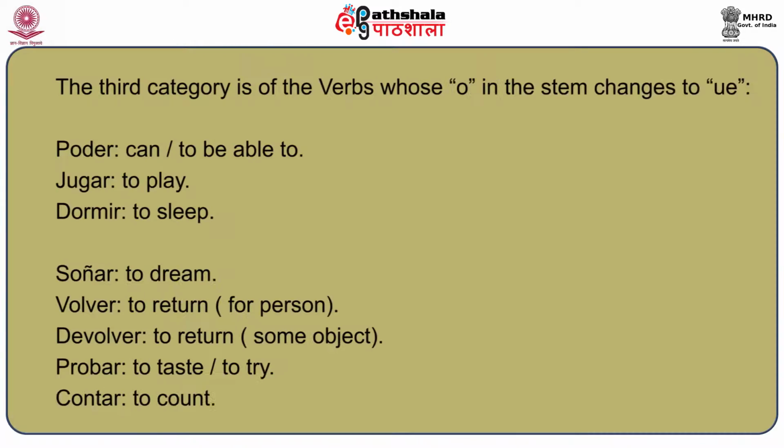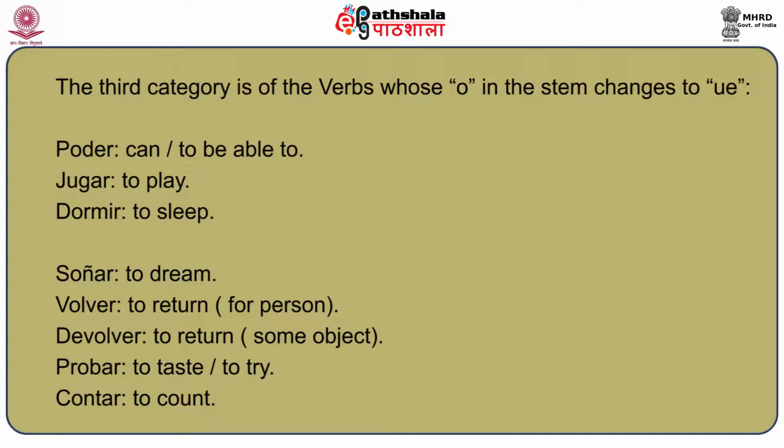Now the third category is of the verbs whose O in the stem changes to UE. In this category, there are verbs like poder, which means can or to be able to, jugar, which means to play, dormir, which means to sleep, soñar, which means to dream, volver, which means to return for a person.